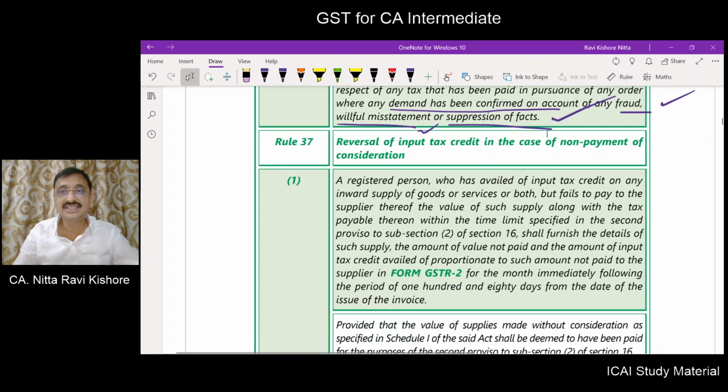Reversal of ITC in case of non-payment of consideration within 180 days from the date of invoice.